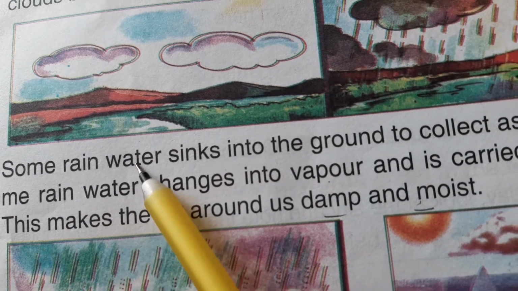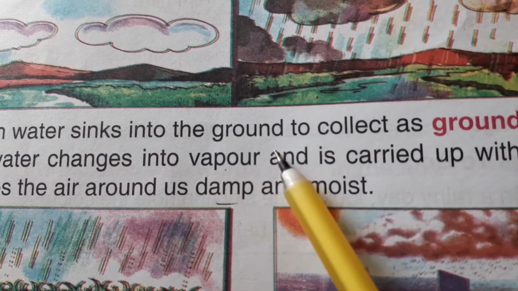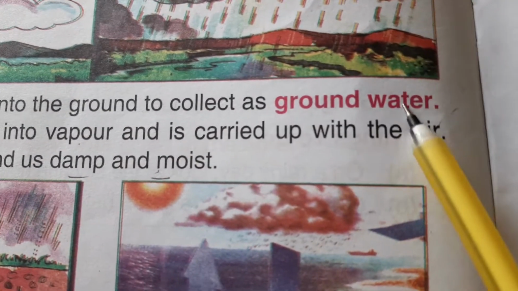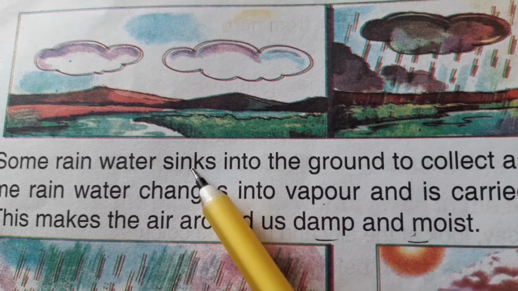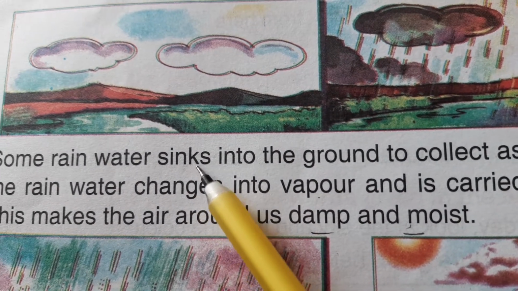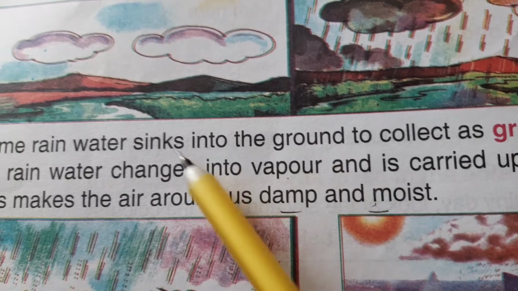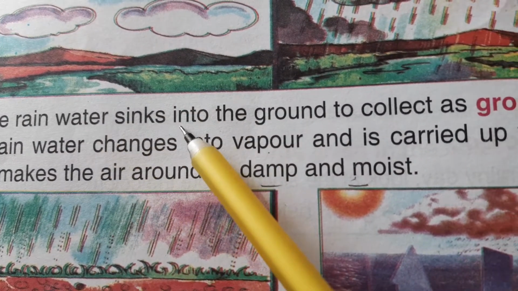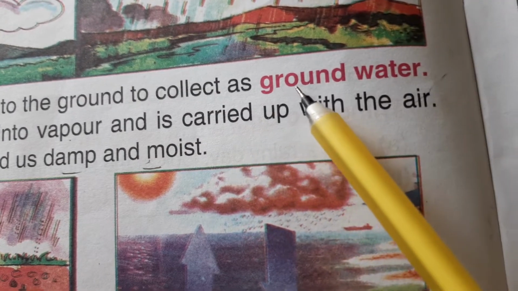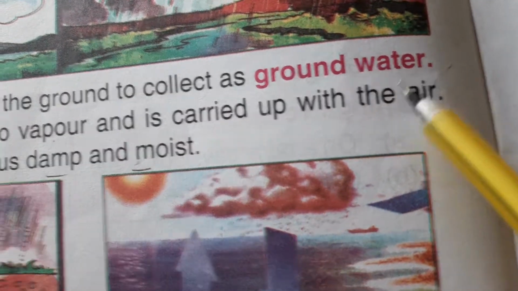Some rainwater sinks into the ground to collect as groundwater. What is the meaning of sink? Sink means going inside the ground. In Bangla we say dube jai. So some rainwater sinks into the ground to collect as groundwater.